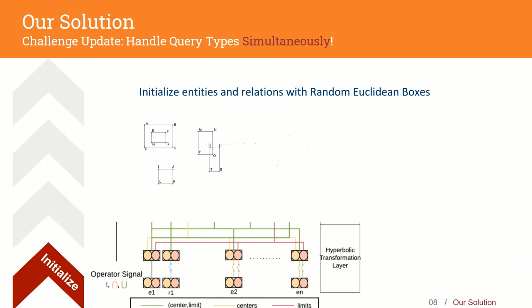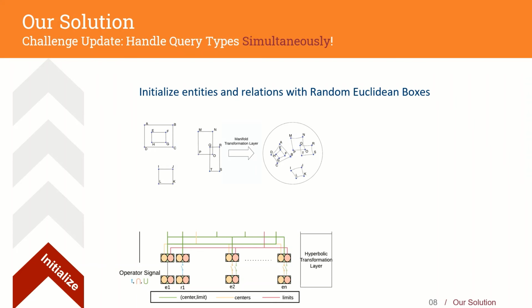Thus, we add an operator signal that changes the network architecture according to the operation being handled. We start our model with random Euclidean boxes for all entities and relations, which we transform to the Poincaré ball space. Additionally, there is also an input operator signal that defines the network structure for that iteration.